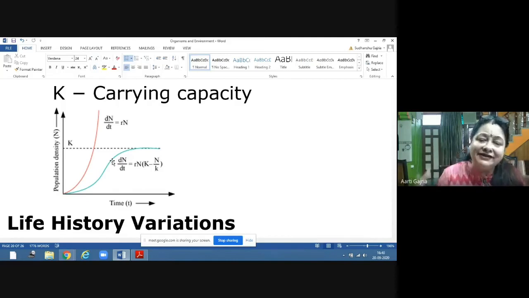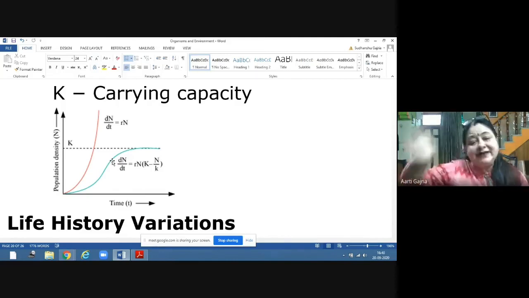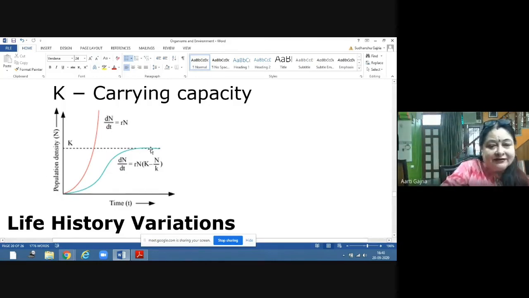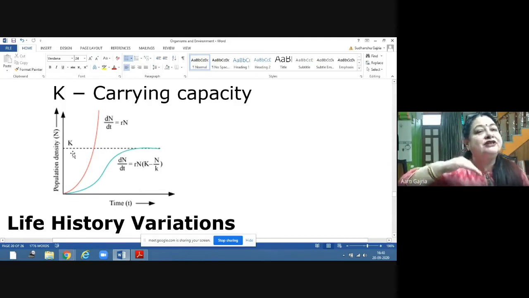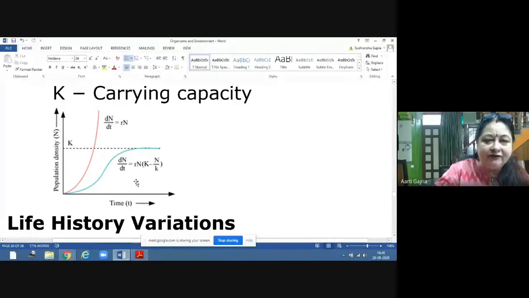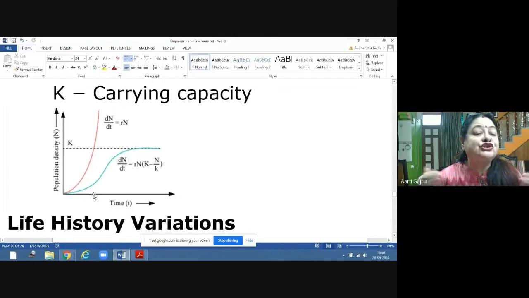So in nature also, once the carrying capacity K is reached, it cannot grow further, and then it becomes asymptotic. This is the sigmoid curve which we get in the logistic growth model.